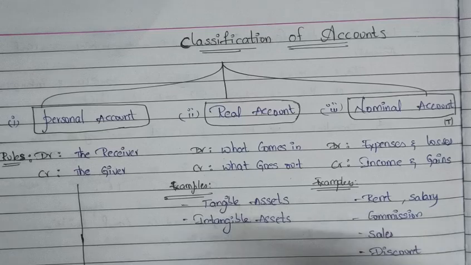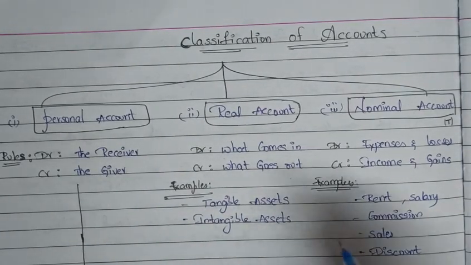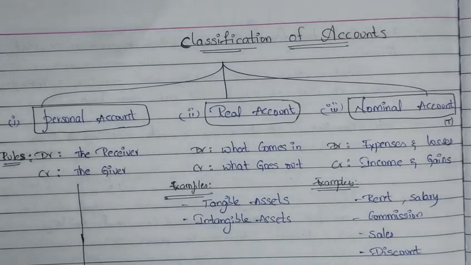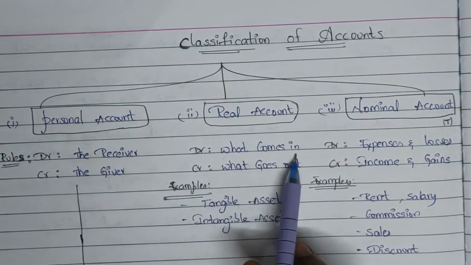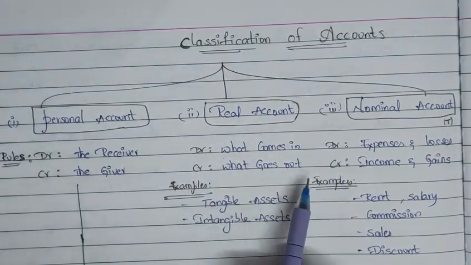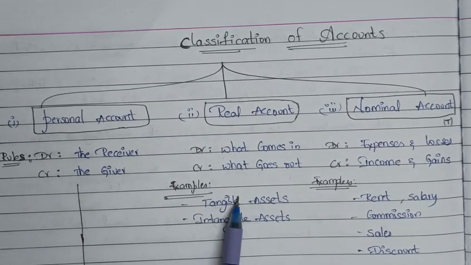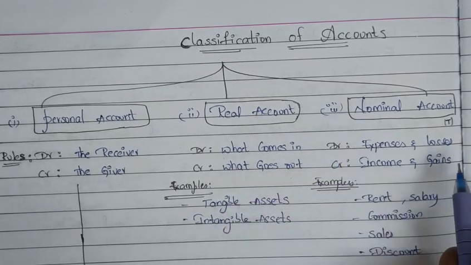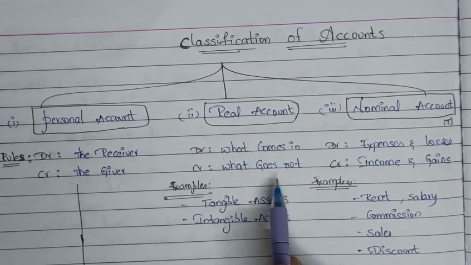For example, we have bought a new office table for our business. Okay, here the office table is coming into the business. When we are bringing the office table, we are paying in cash. So cash is going out of business. So what is coming in, office table, is coming in and cash is going out. So the entry for this transaction would be office table account debit to cash account, crediting the cash.